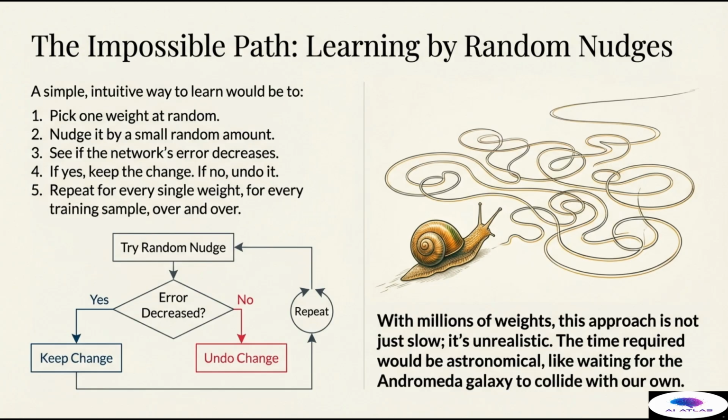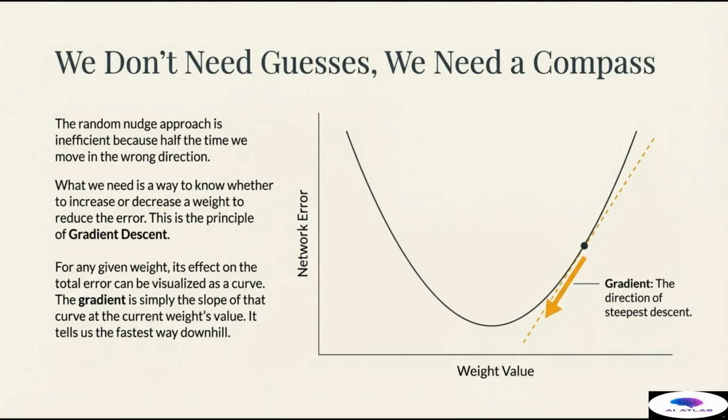We need a targeted method that provides direction, not just luck. The random nudge approach is inherently inefficient because it's blind. Literally half the time, we are moving in the wrong direction, which increases the error and wastes computational resources. We don't need guesses, we need a compass. What we need is a way to know whether we should increase or decrease a weight's value to guarantee a reduction in the total network error. This certainty is the principle of gradient descent.